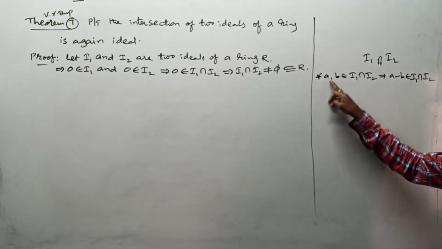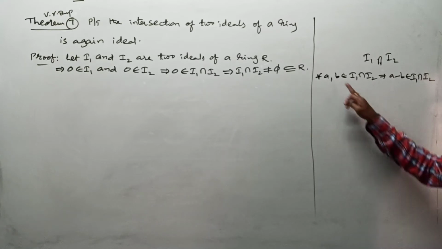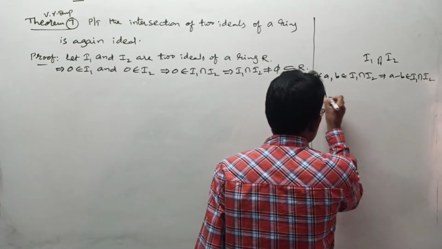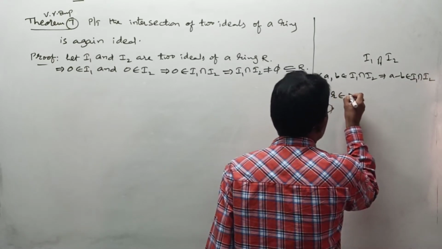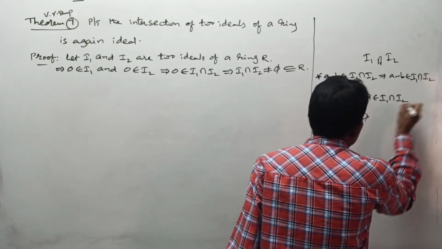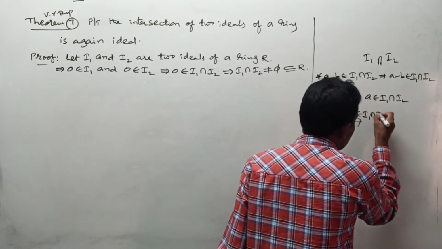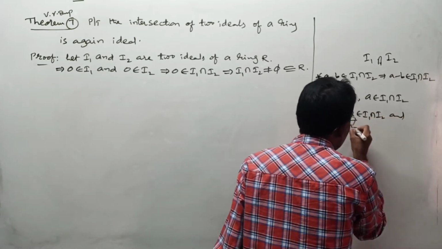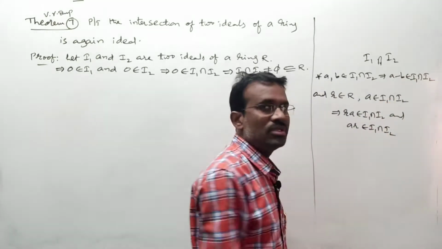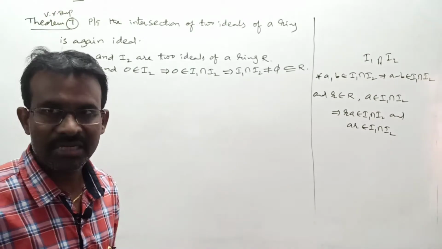And also, for all small r belonging to capital R and a belonging to I1 intersection I2, we must show that ra belongs to I1 intersection I2 and ar belongs to I1 intersection I2. From this we say I1 intersection I2 is an ideal of ring R by the definition of ideal.